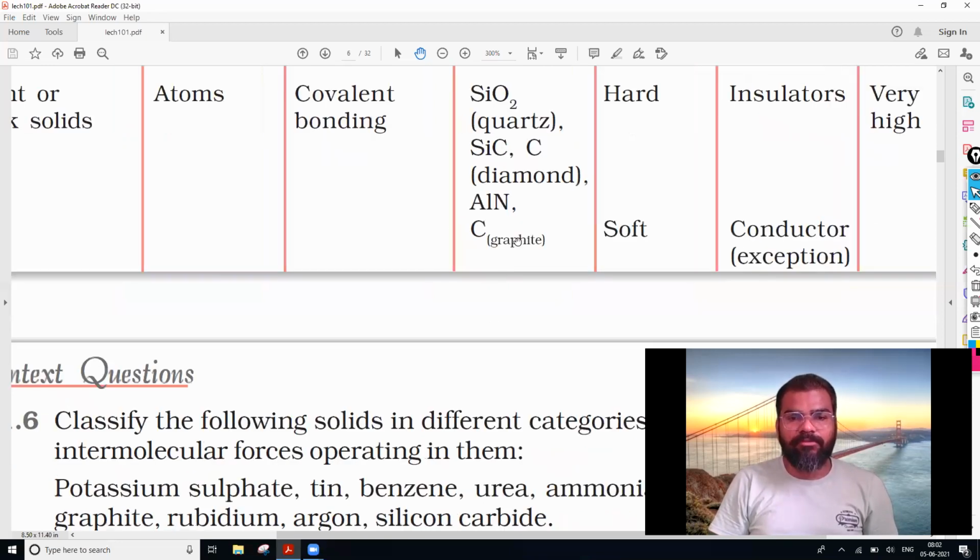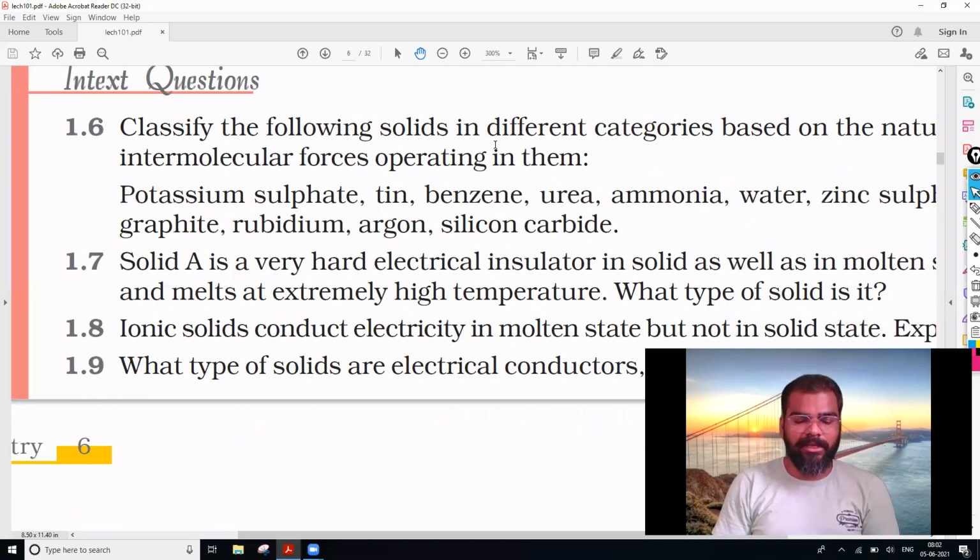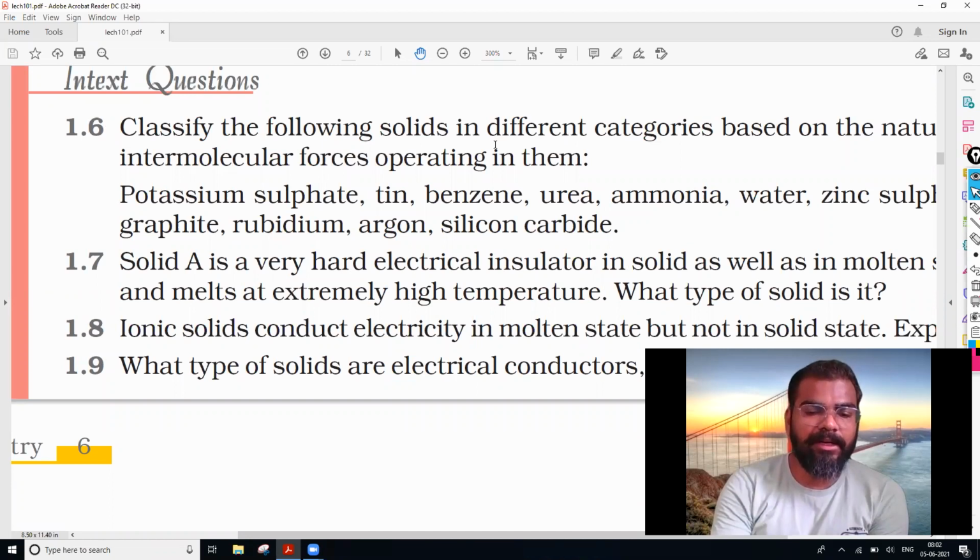Okay, now we have the in-text questions, that is the question number 1.6 to 1.9. Let us see that, one by one. The first question, that is question number 1.6. Let us read the question. Classify the following solids in different categories based on the nature of the intermolecular forces which are attracting between them.